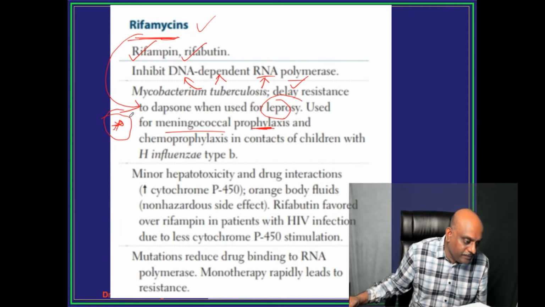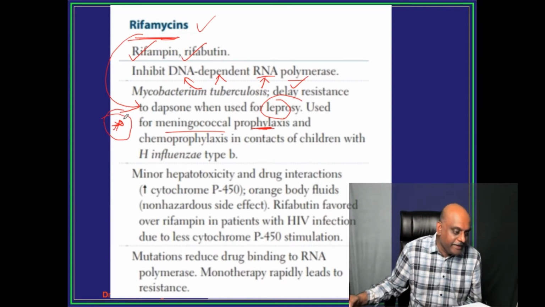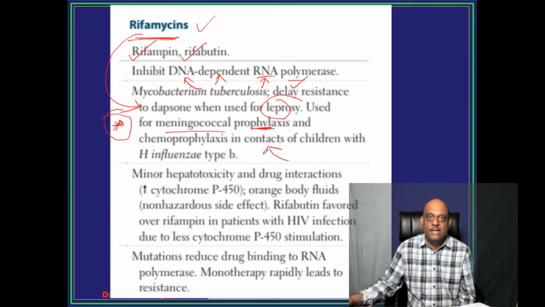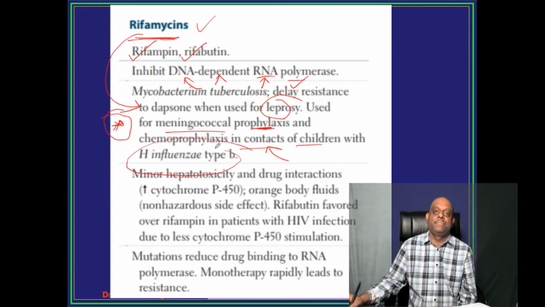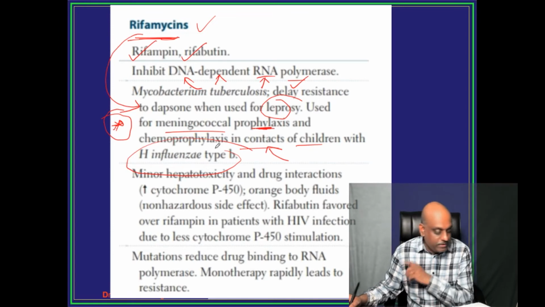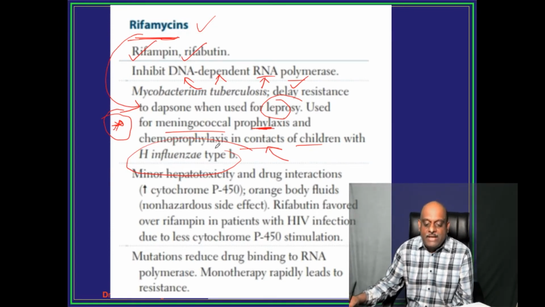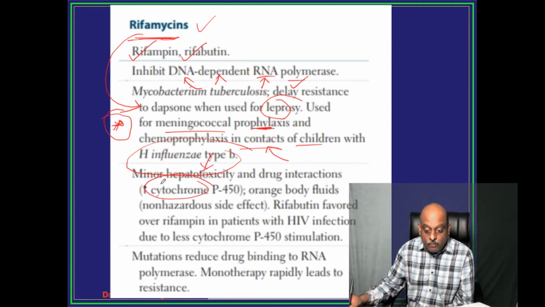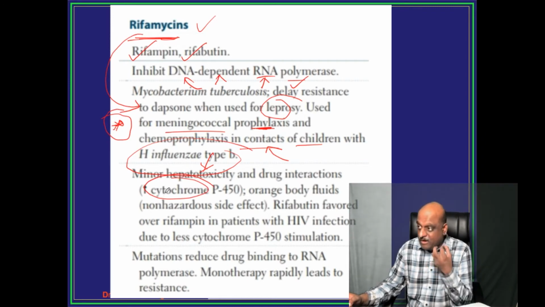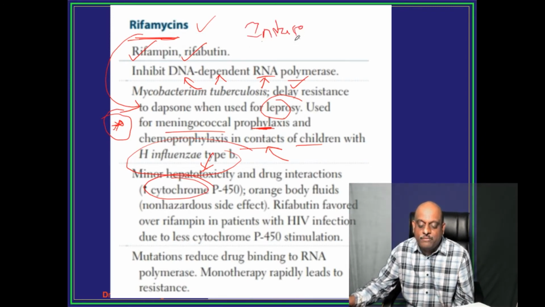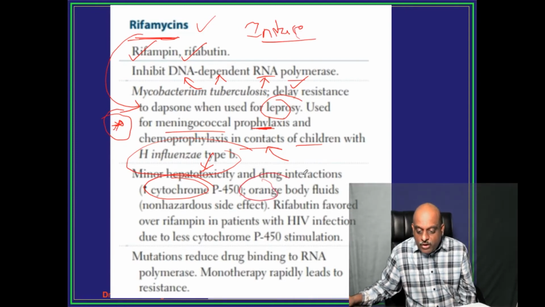Now, chemoprophylaxis in context of children with H influenza type B, that is once more the place where rifamycins have a role. Rifamycins have a minor hepatotoxicity. They increase the cytochrome P450. Rifampin is a very powerful inducer of P450. It leads to orange body fluids,